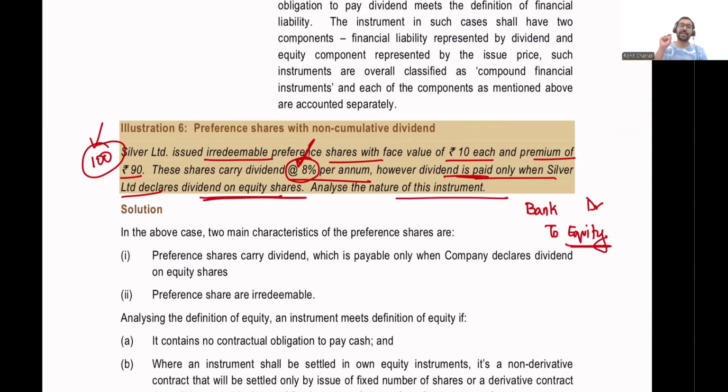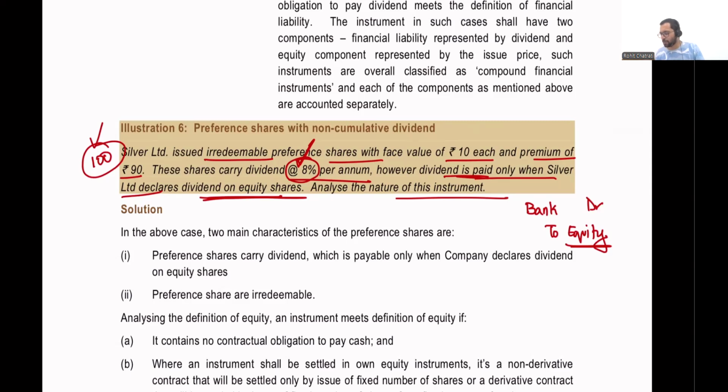Payment of dividend will be debited to reserves and surplus. Just like how payment of dividend on equity shares is debited to reserves and surplus, over here also payment of dividend on preference shares that are classified as equity will be debited to reserves and surplus. It will be debited to equity only when and whenever it is paid. If there is no payment, obviously no journal entry is required, but whenever it is paid, it will be debited to equity. All right. So let us say in the first year, dividend of 8% is paid.